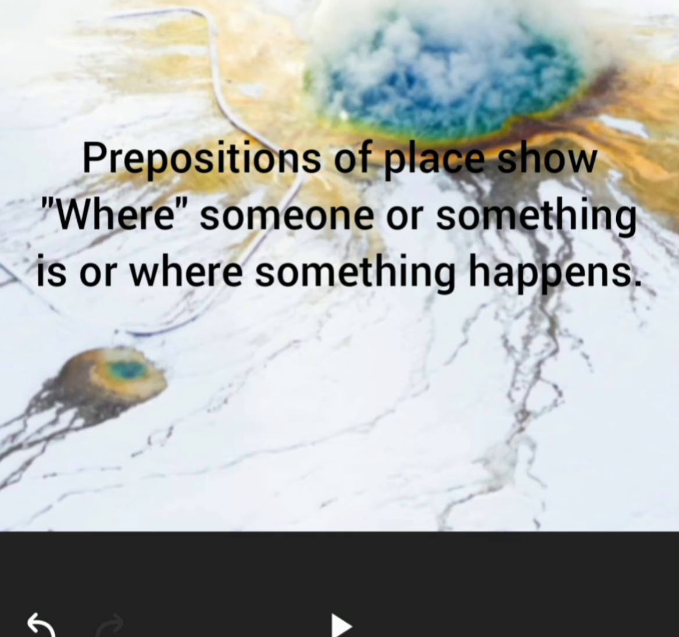The first one is preposition of place. Prepositions of place show where someone or something is. It also shows the place of something. By using where, we can ask a question to show where someone or something is or where something happens.